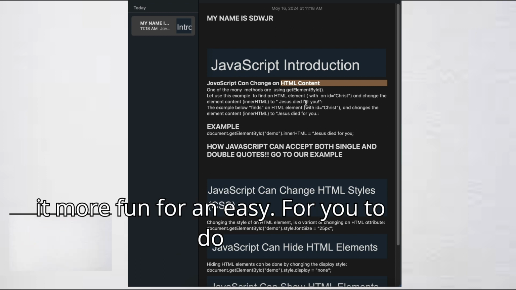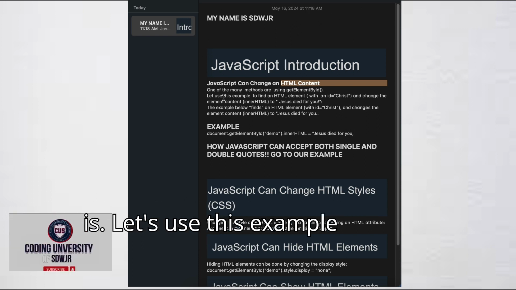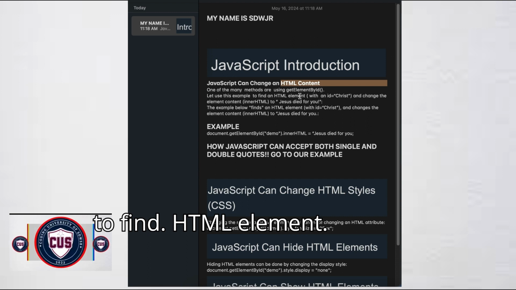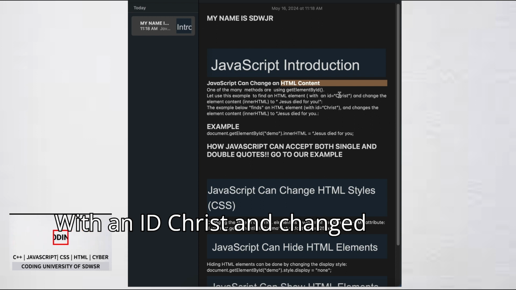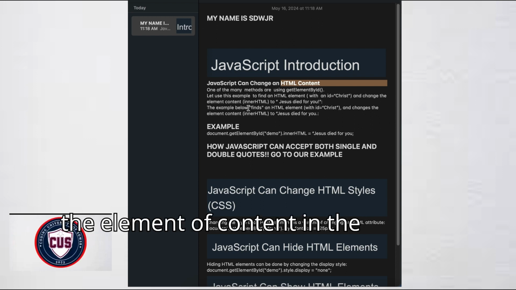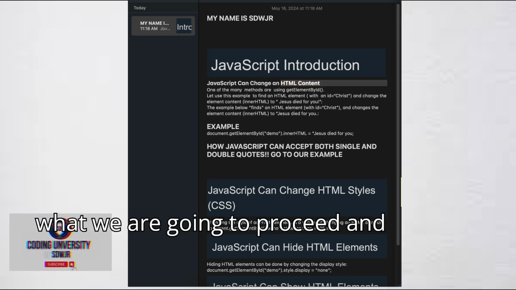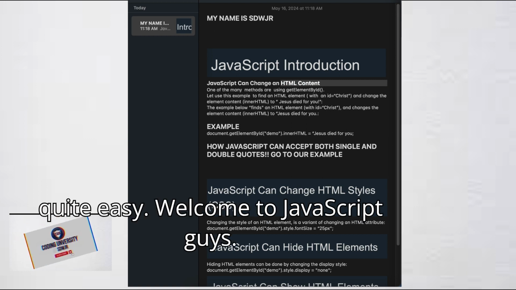I'll make it more fun and easy for you. So that's what we are going to proceed and do here, and make our learning quite easy.